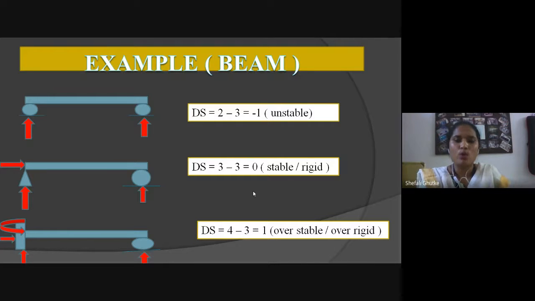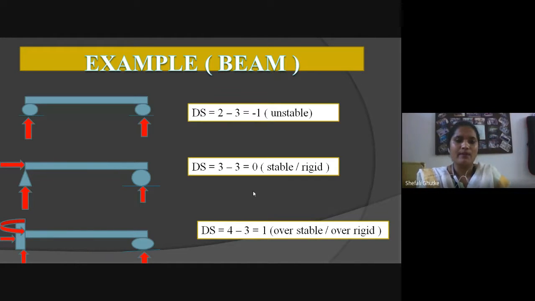The total number of unknowns is 2, minus the number of equilibrium conditions for a 2D structure, which is 3. So students, you can see here the value of ds is -1 for this condition. According to the previous discussion, we can say that this type of structure is an unstable structure.